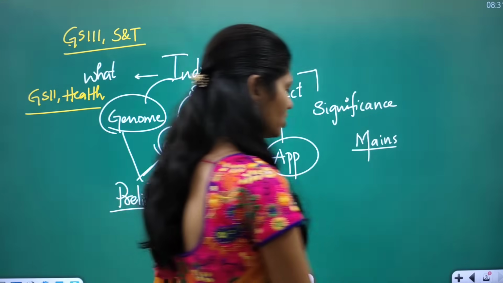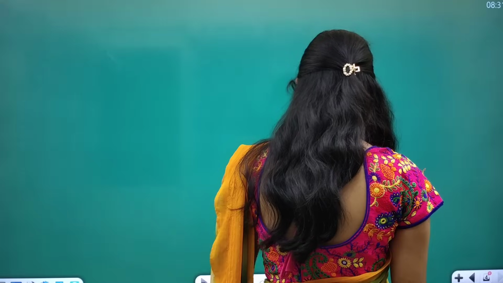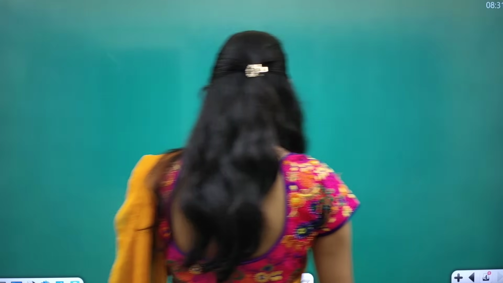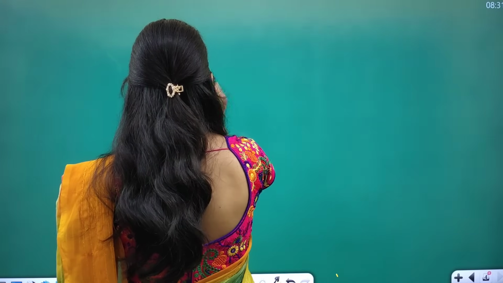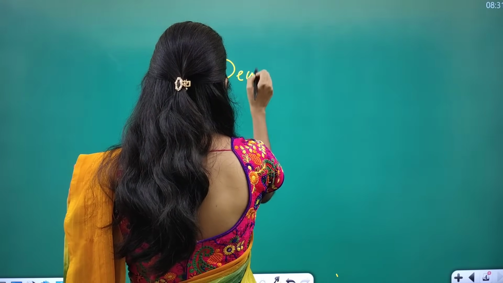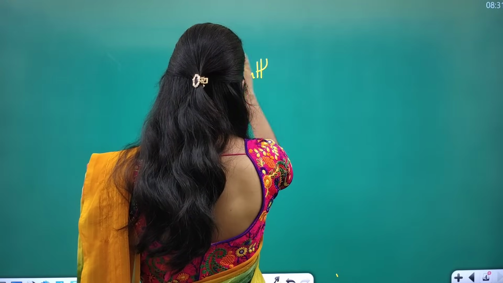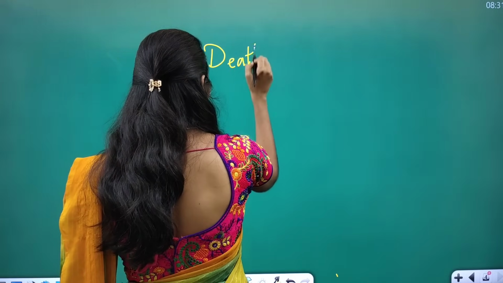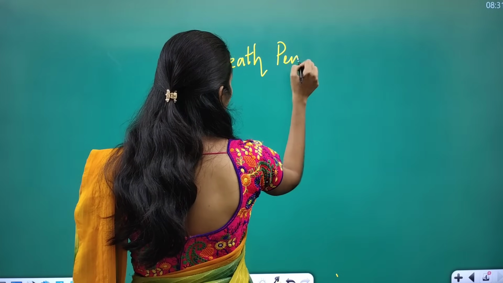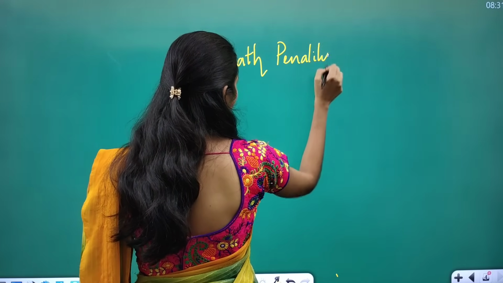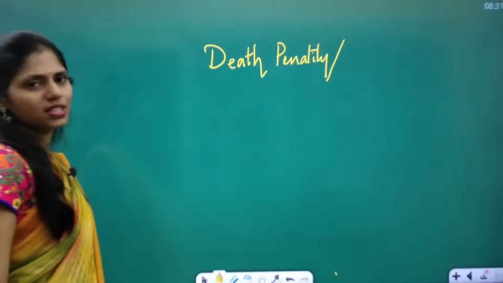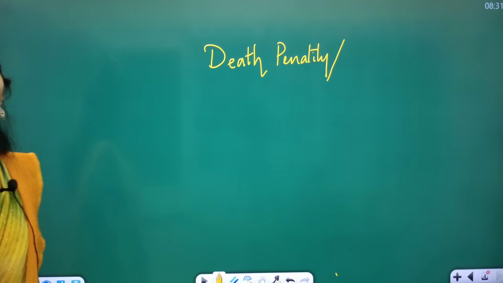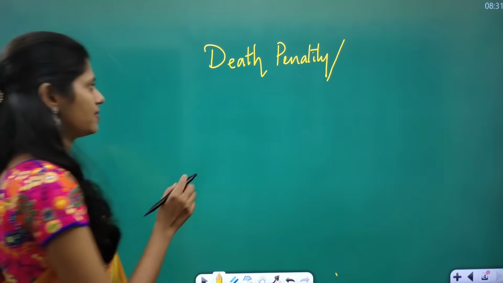So here you have to see some dimensions. Which are those dimensions? First, you have to know what the death penalty is. The other name for the death penalty is capital punishment. Don't confuse these two words.